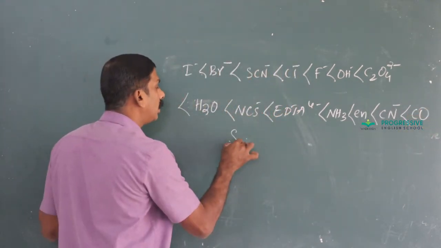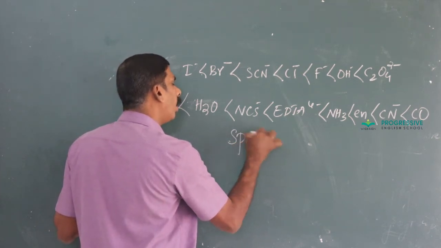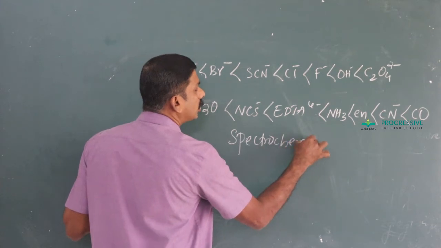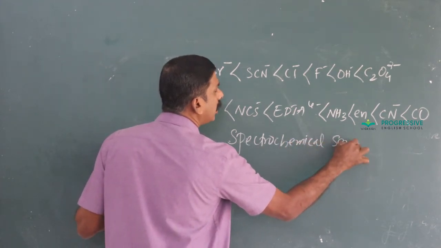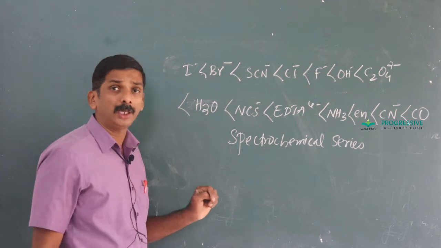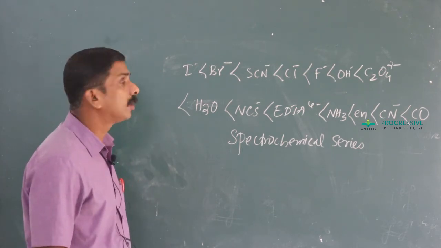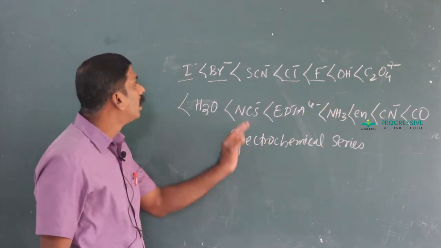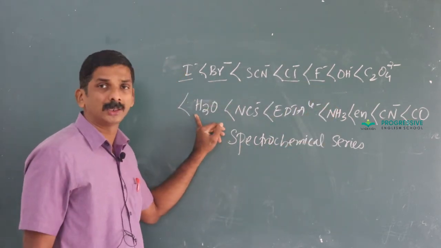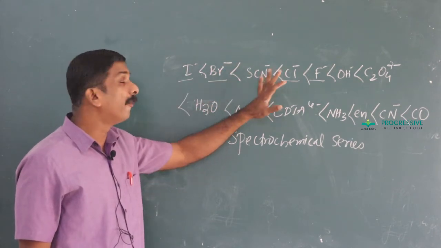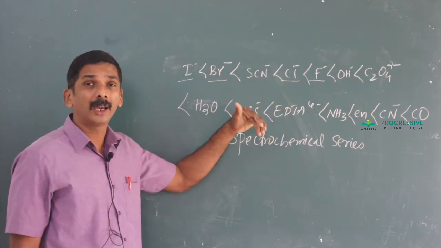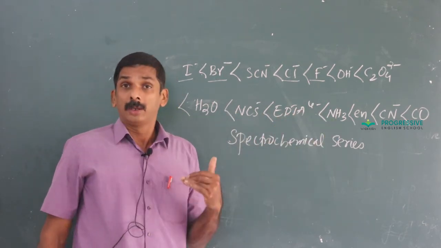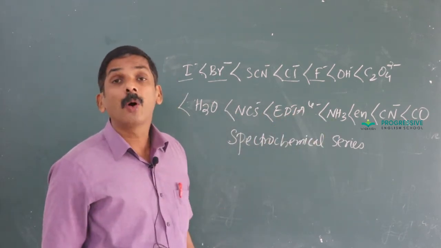In the spectrochemical series, you know that iodo, bromido, chlorido, fluorido, they are the ligands up to water. They are considered as weak field ligands, and ligands which come after water are treated as strong field ligands.